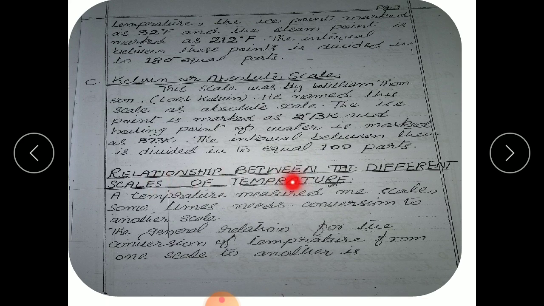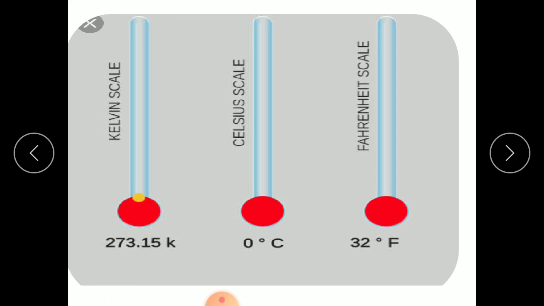Now, what is the relation between the different scales of temperature? The general relation for the conversion of temperature from one scale to another is as follows. For example, these are the Kelvin, Celsius and Fahrenheit scales, and these are the starting points, the fixed freezing points.